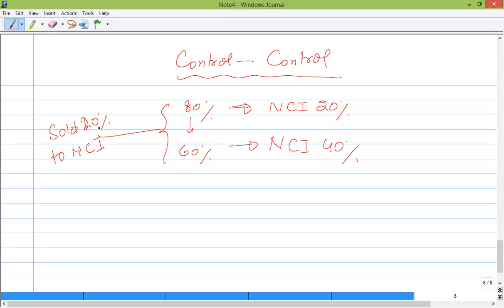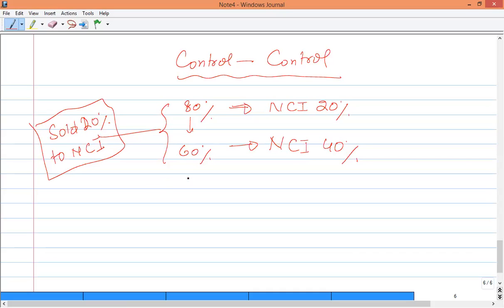It's a transaction between parent and NCI, and both are shareholders of the group. So technically, it's a transaction between shareholders, and whenever there is a transaction between shareholders, you cannot recognize any gain or loss. Now, how do we adjust what we have sold?